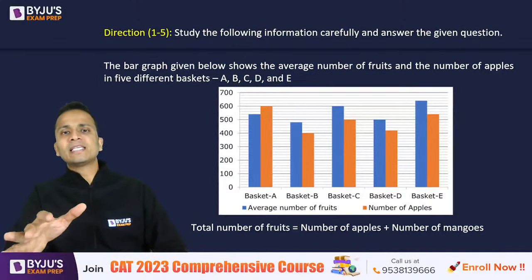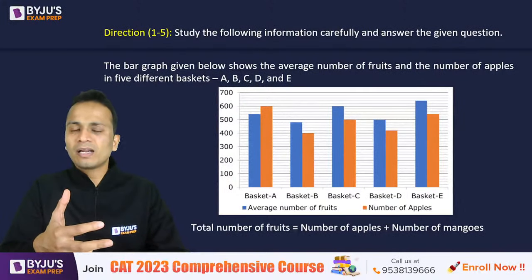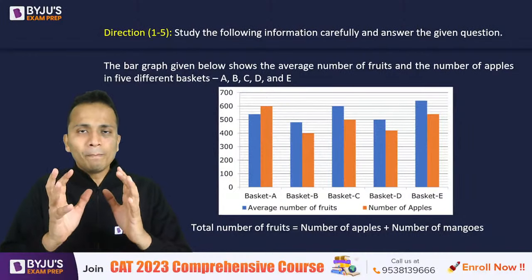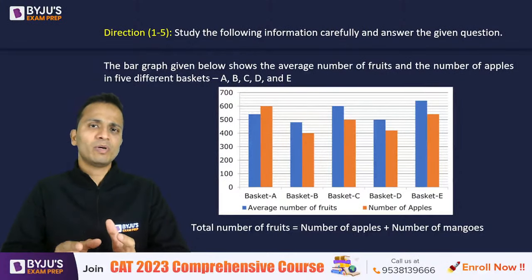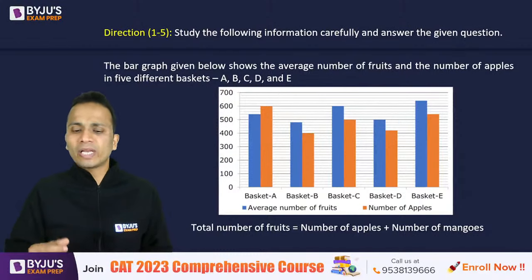So in the examination, if you see this type of graph, be it a line graph, bar graph, or a pie chart, it is suggestive to make a table using the data towards the beginning. Once you have made the table and decoded all the information, you can move to the questions and quickly answer all of them.